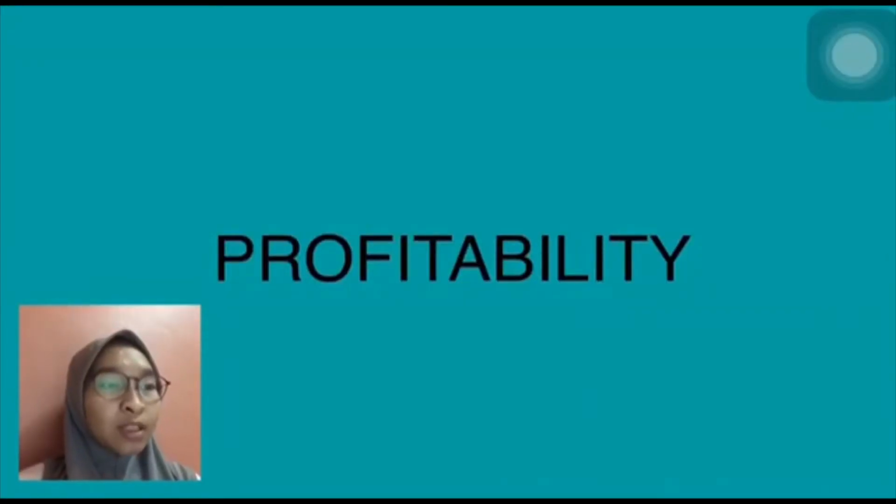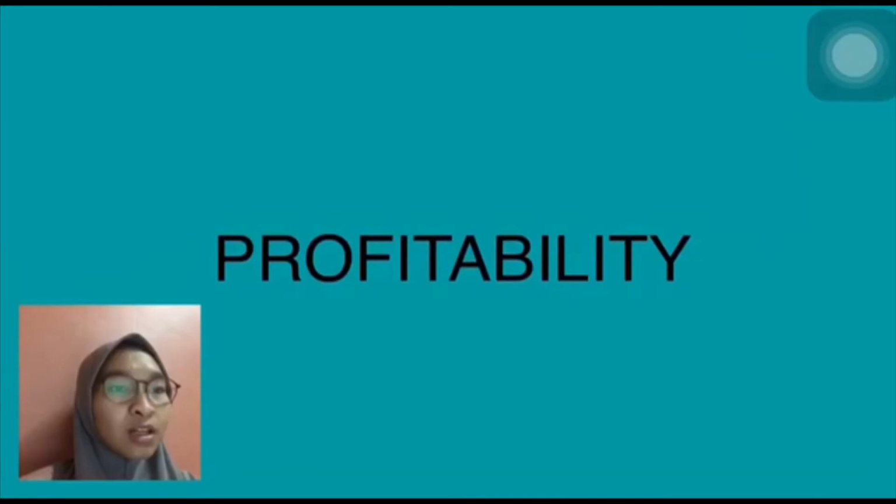Profitability. Profitability ratios are a class of financial metrics that are used to assess a business's ability to generate earnings relative to its revenue, operating costs, balance sheet assets, and shareholder equity over time, using data from a specific point in time.